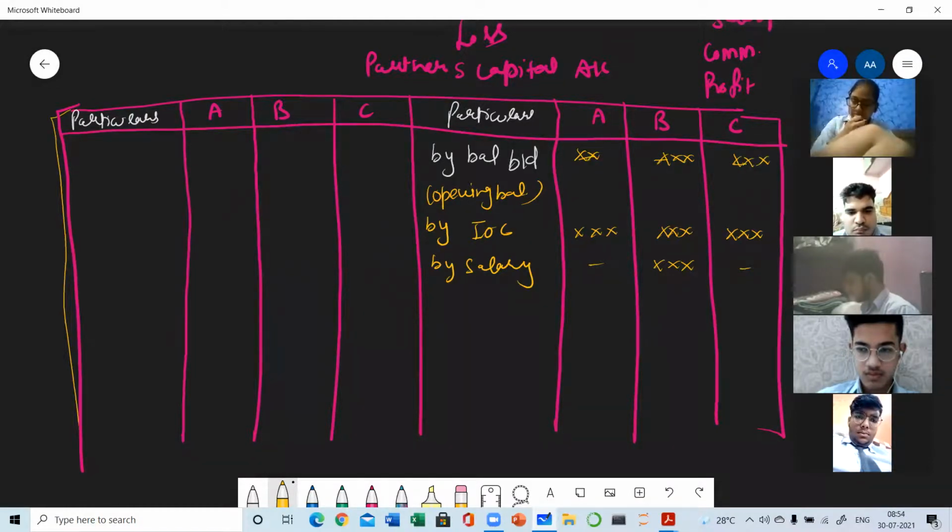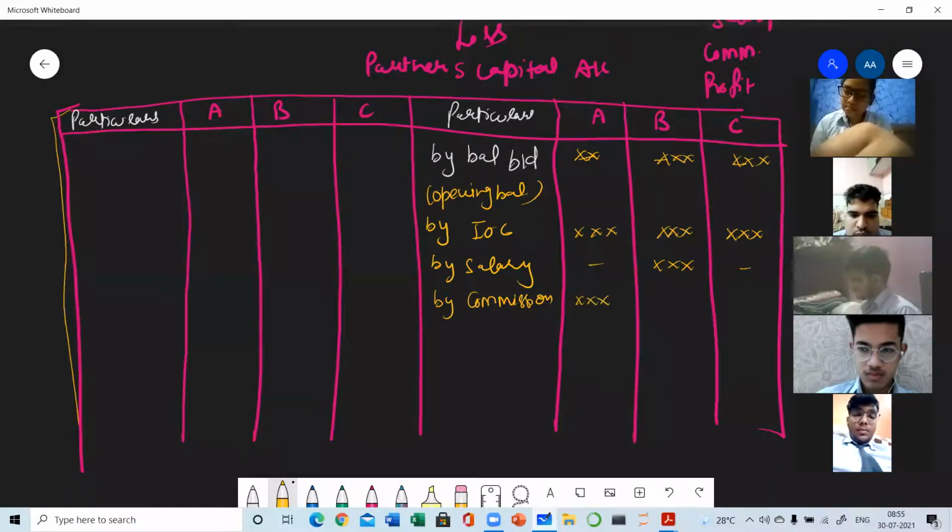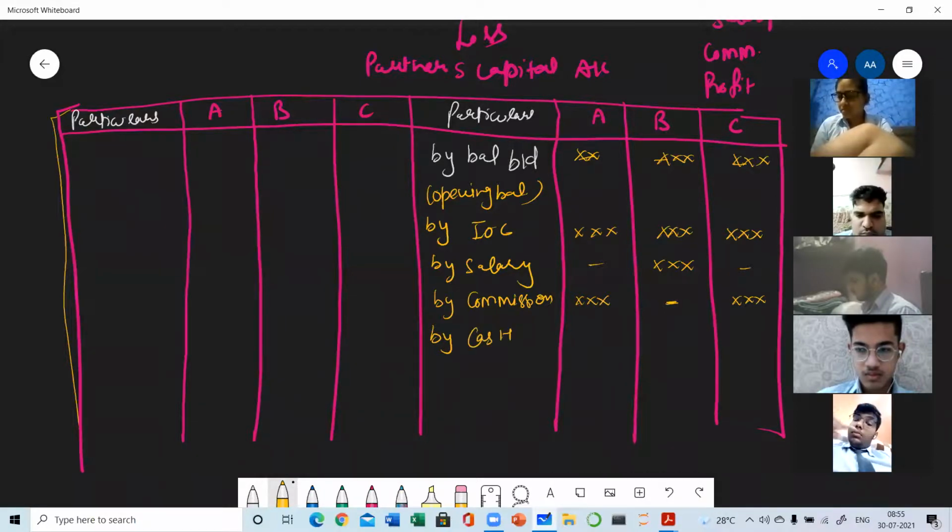This is the credit side, and on this side, I am writing all those items with which the capital of the partners will increase. Here, then commission. So commission we have already calculated in the profit and loss appropriation account. Suppose A and C are getting commission. So A's amount will be written in A's column and C's amount will be written in C's column. Now what is left? Suppose during the year, A has introduced additional capital. So by cash, I'm writing here additional capital in bracket.